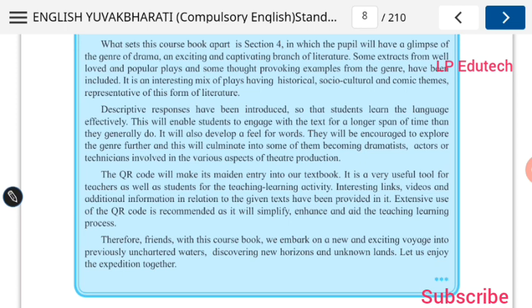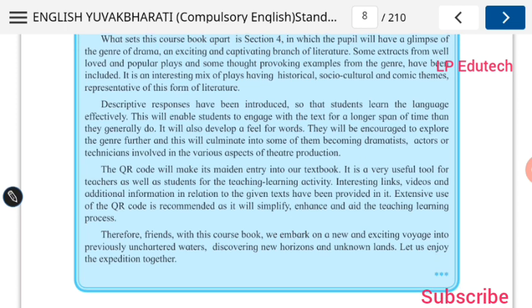Even they will be encouraged to explore the genre further, and this will culminate in some of them becoming dramatists, actors, technicians involved in various aspects of theater production. So it can lead you to become a dramatist, actor or technician.